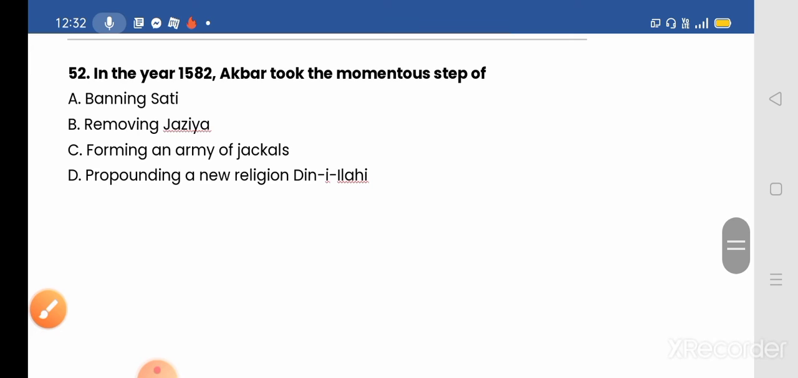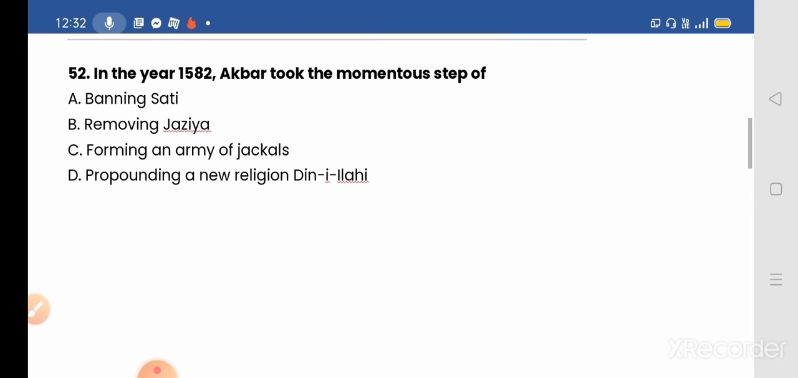Next, question number 52. In the year 1582, Akbar took the momentous step of, options given: A, banning Sati; B, removing Jizya; C, forming an army of jackals; and D, propounding a new religion, Din-i-Ilahi. So what did he do in the year 1582? Make guesses and comment in the comment box. The correct answer will be option D, propounding a new religion, Din-i-Ilahi.